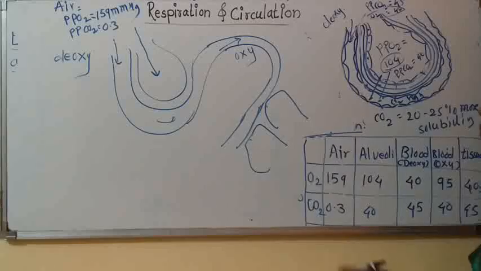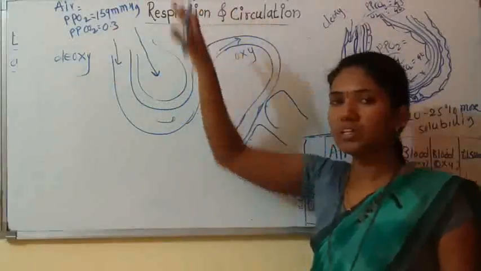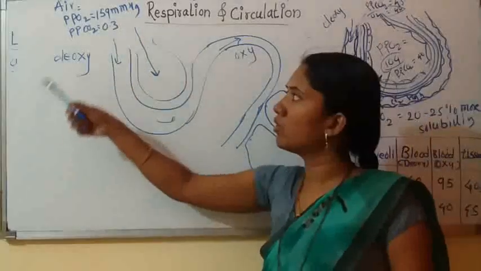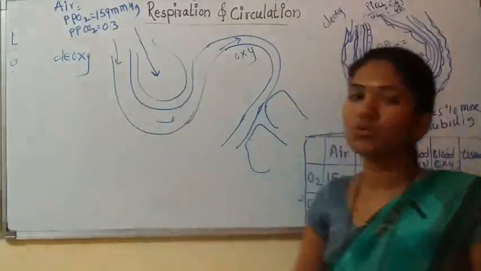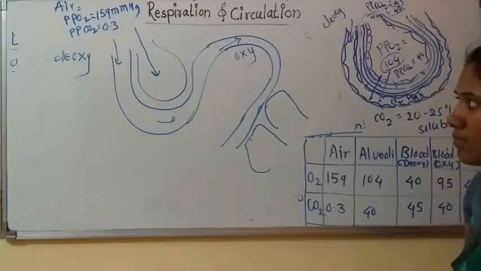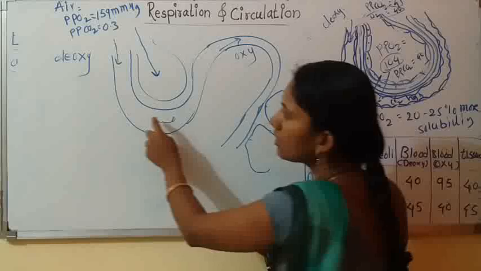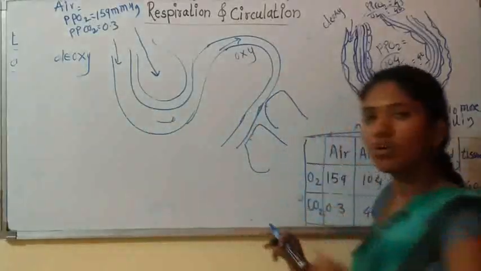See, we learn partial pressure of O2 and partial pressure of CO2 in the air. So in air, partial pressure of O2 is 159 mm of Hg, and partial pressure of CO2 is 0.3 mm of Hg. Now blood which is coming towards the alveoli is deoxygenated.